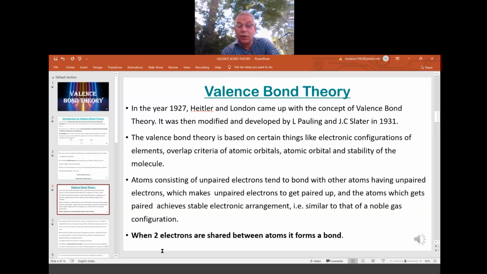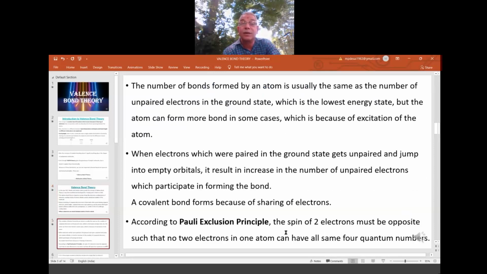When two electrons are shared between atoms, it forms a bond. So two electrons between two atoms, when they are shared, when they are paired, that is the force which holds atoms together, known as a chemical bond or simply a bond. The number of bonds formed by an atom is usually the same as the number of unpaired electrons in the ground state.